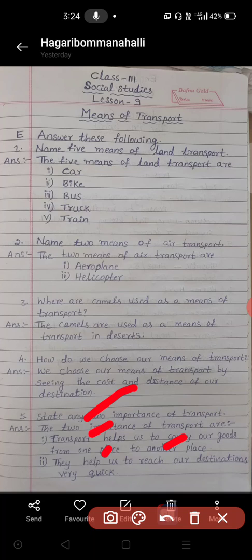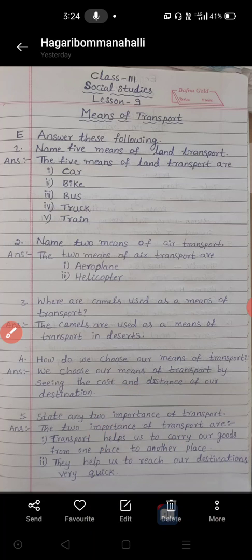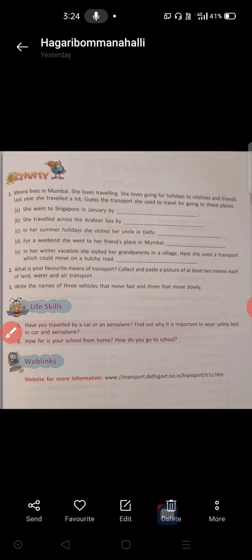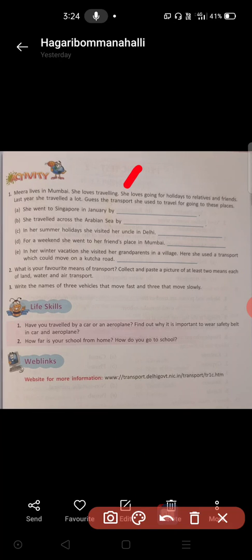Then second one, they help us to reach our destinations very quickly. For that also, the means of transport help us. So this is the answer for your fifth question. After this, at the last page of your textbook, there is an activity. To reach these places, which means of transport you are going to choose, you need to write them here.